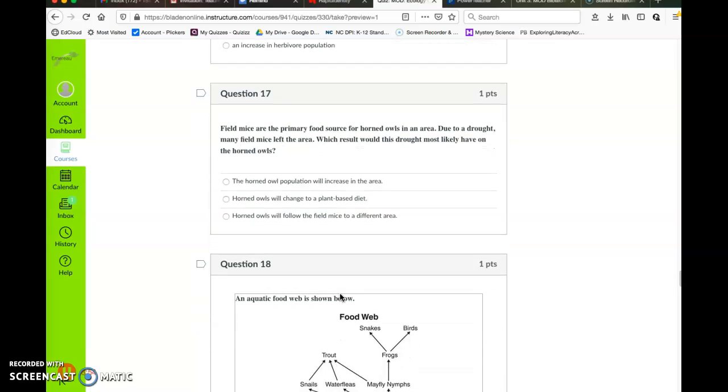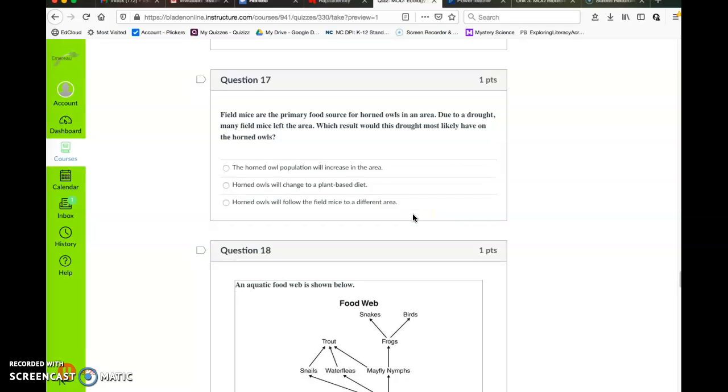Question 17. Field mice are the primary food source for horned owls in an area. Due to a drought, many field mice left that area. What result would this drought most likely have on the horned owls? The horned owl population will increase in the area, the horned owls will change to a plant-based diet, or the horned owl will follow the field mice to a different area.